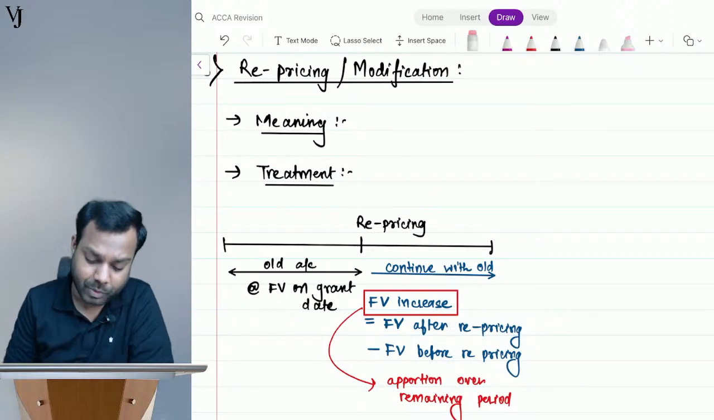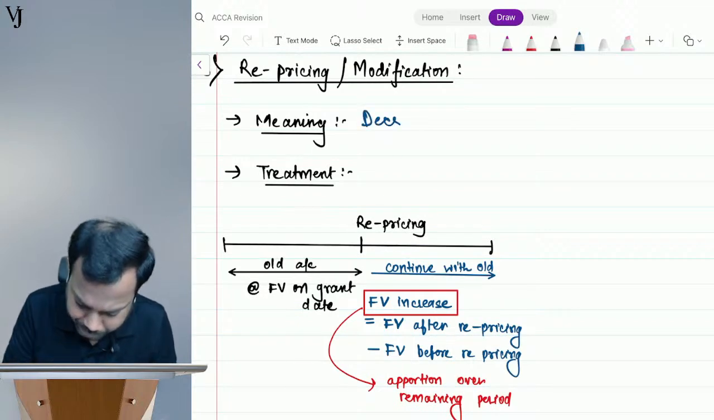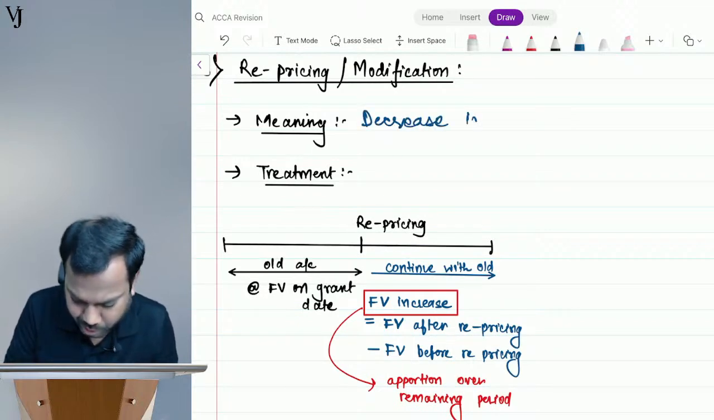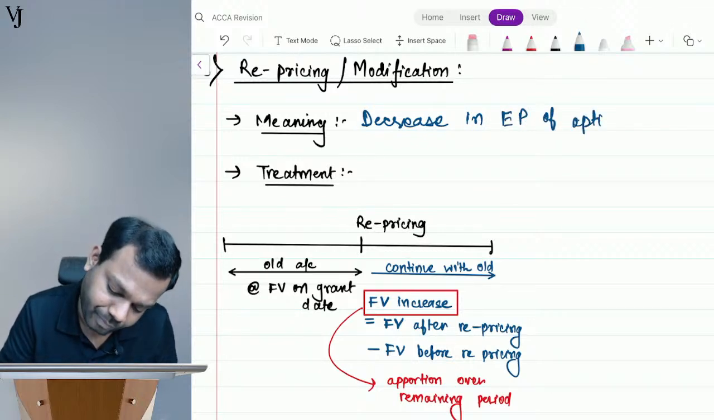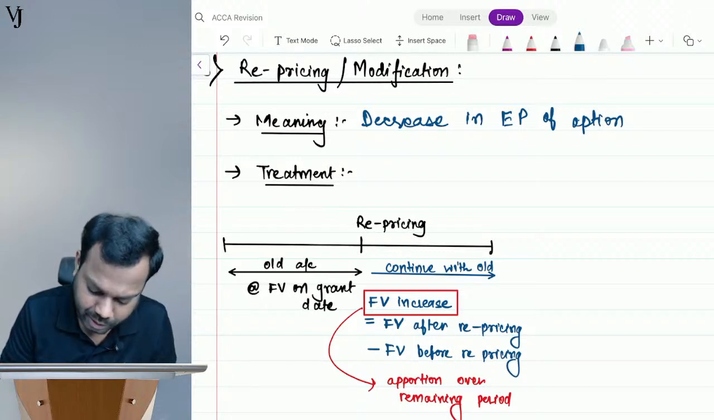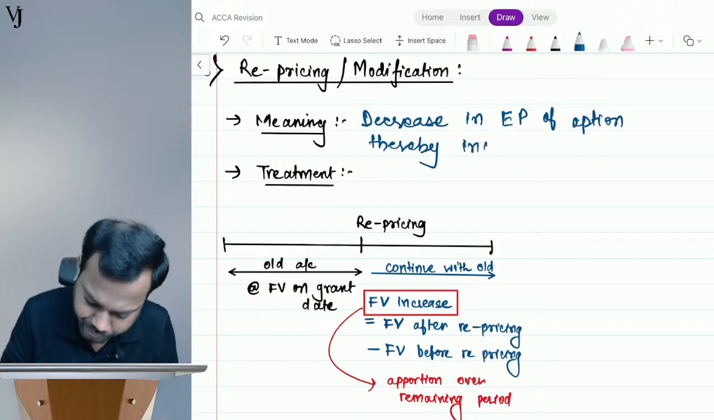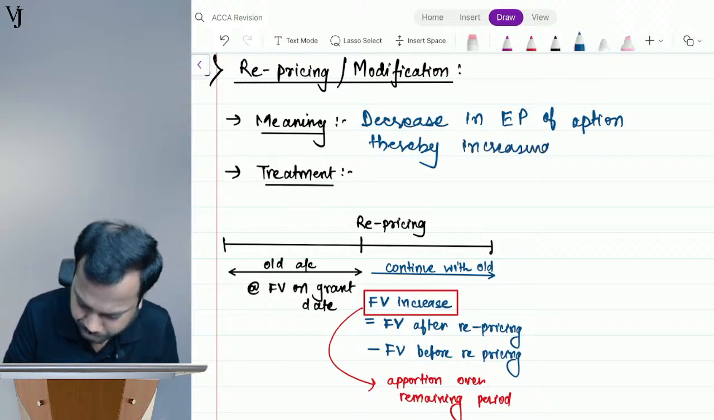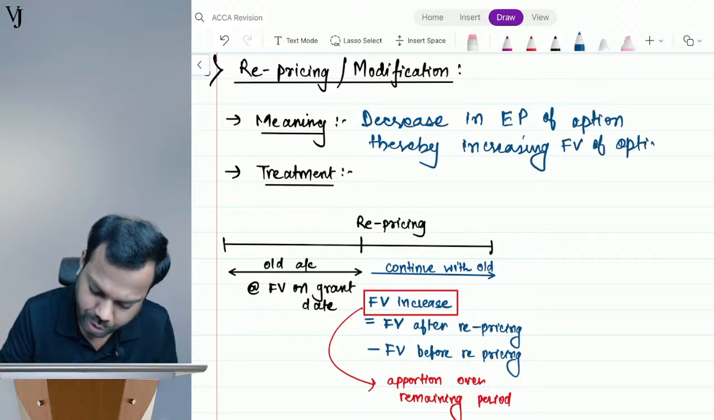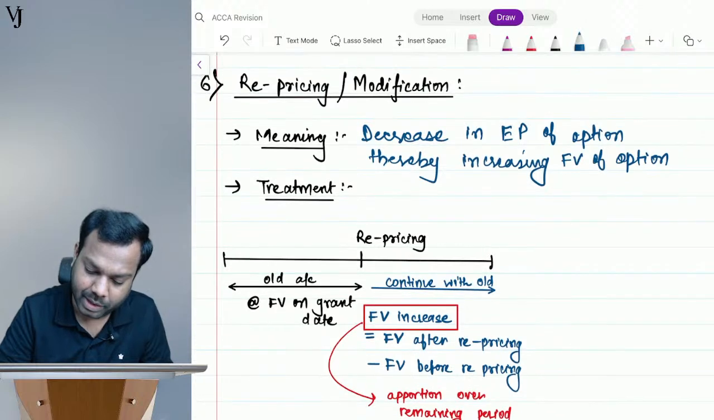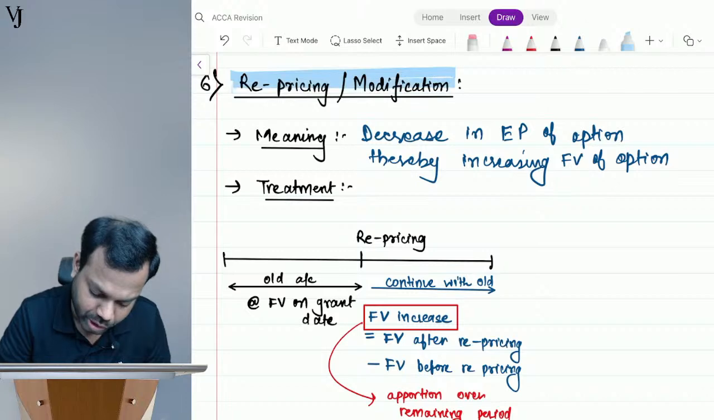Okay, so this is the meaning. Generally I write the meaning as well. A decrease in exercise price of option, thereby increasing fair value of option. Now the question that comes up is, how should this be treated in the books of accounts? How should this be treated in the books of account is the question now.